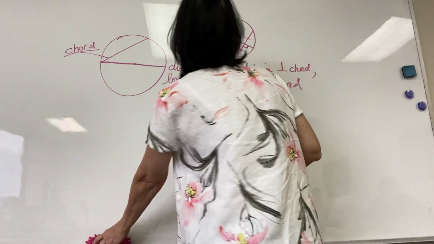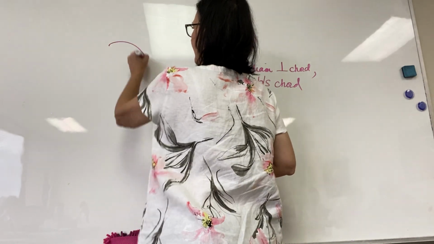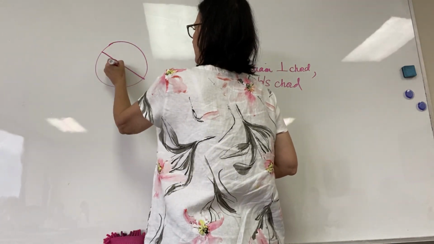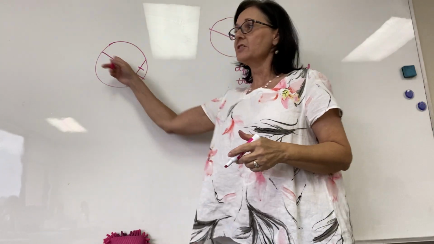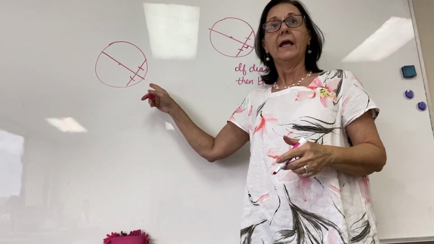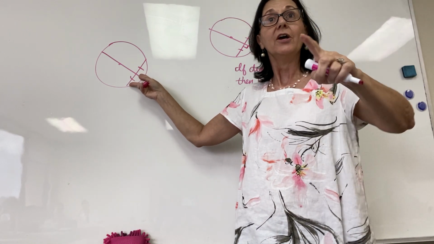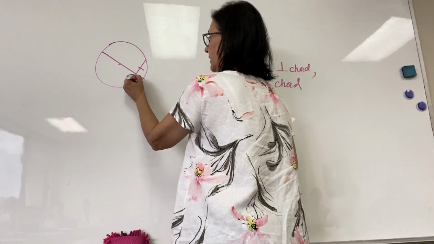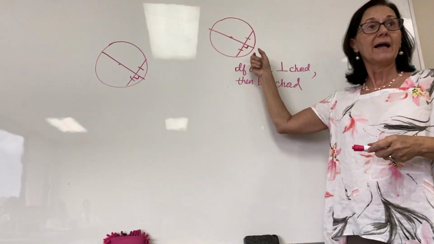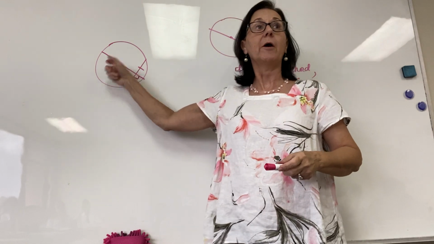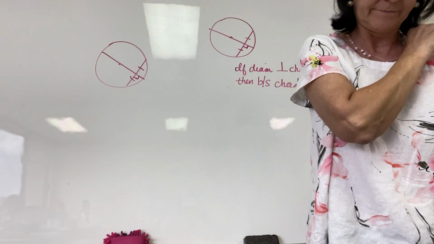So if I told you that this long chord here contains the center and it bisects this other chord, then you can also know it is perpendicular. Do you see? It goes both ways. If perpendicular, then bisects. If bisects, then perpendicular. Got it? That's theorem 57.